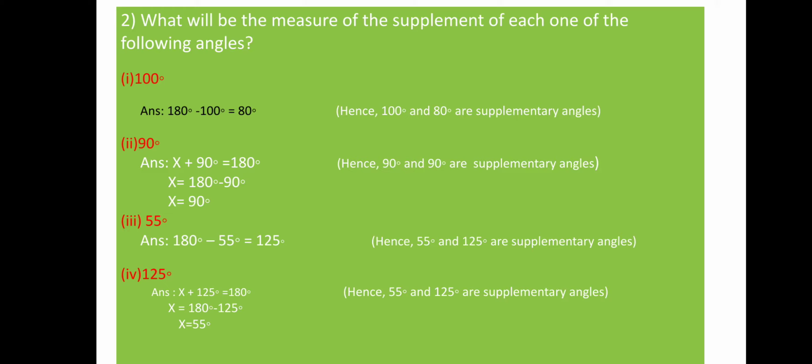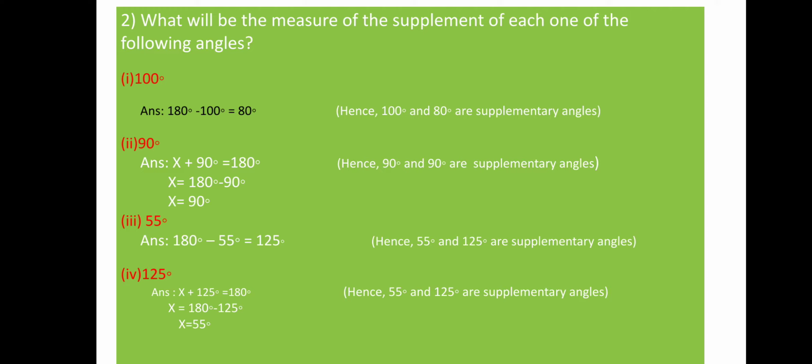If you are not getting this method, there is a second method also. We don't know which number it is, so we are taking it as x. x plus 90 degrees equals 180 degrees. So x equals 180, here it is plus, when it goes to the opposite side, it will become minus. So 180 minus 90, then we will get the x value. So 90 degrees and 90 degrees, if you add, you will get the supplementary angle.